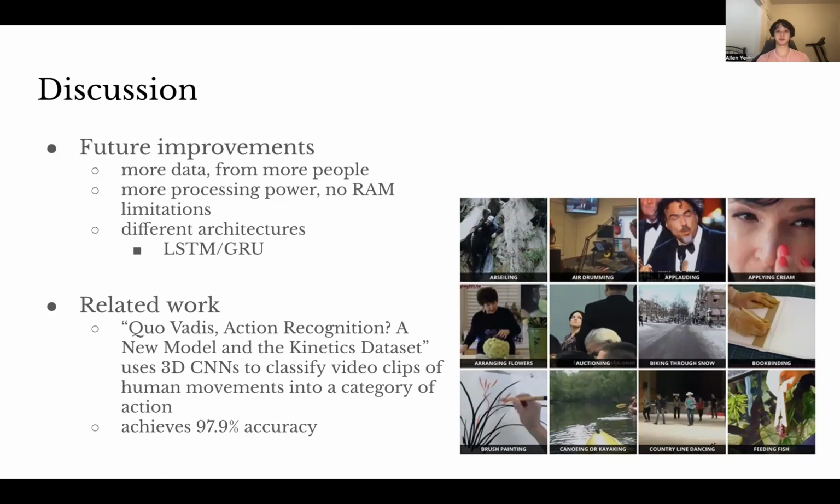And then for related work, I wanted to talk about the topic of classification using 3D CNNs. It's definitely not a novel idea and has been done a lot of times before. For example, in this research paper here, they used 3D CNNs to classify human movements into categories of actions. And their research achieves an accuracy of approximately 98%, which just shows that 3D CNNs are a good solution to this type of task.